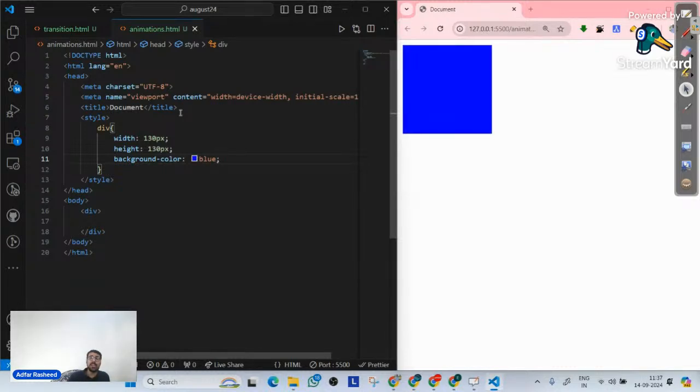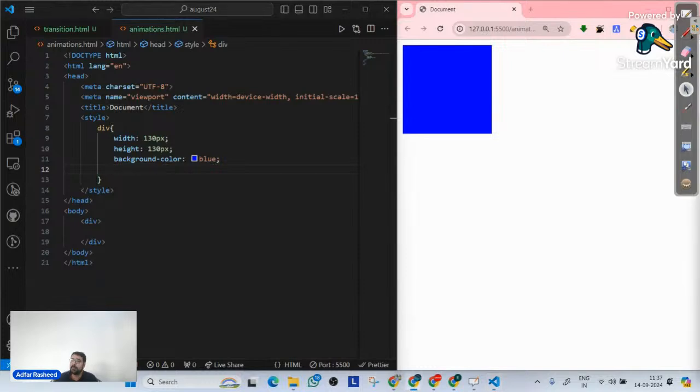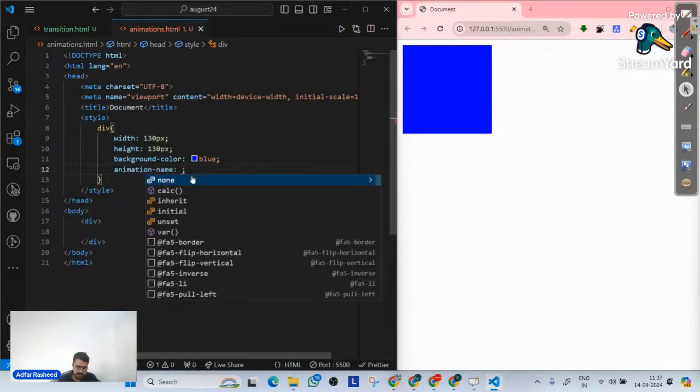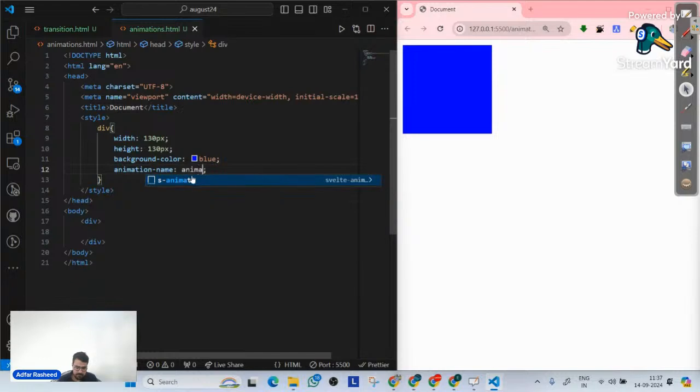Okay. Now, in order to implement a proper animation, what's the first property that we write? The first thing we have to do is give an identifier. We have to give a name to the animation that we are trying to build. And in order to give a name to the animation for an element, we have to use a property called animation-name. So we will simply go here and use animation-name. Now the animation name can be anything. Let's suppose we will simply write animate. Animate. This is the name.